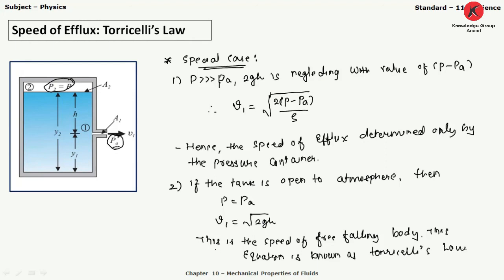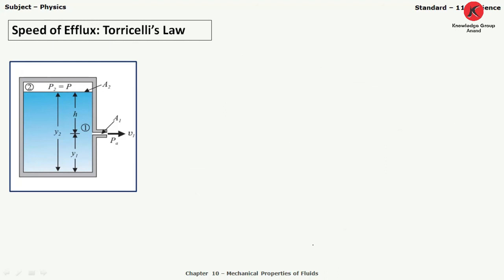This is also the speed of a free falling body, and this equation is known as Torricelli's law. So we can consider it as a free falling body.